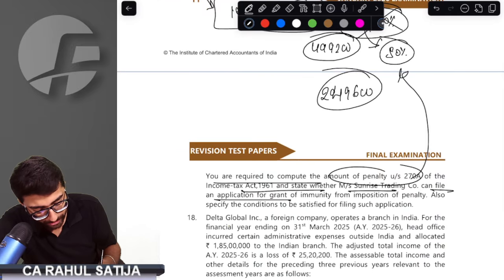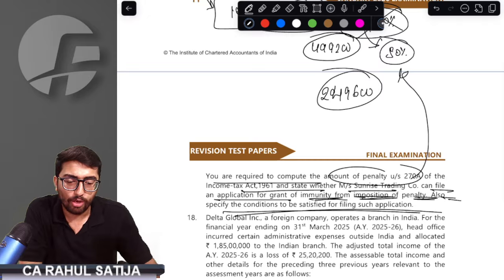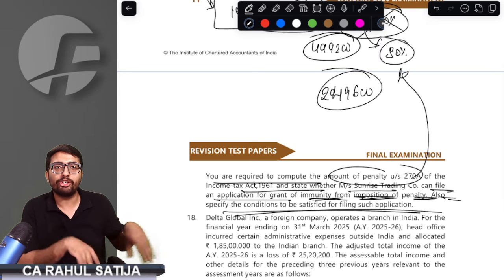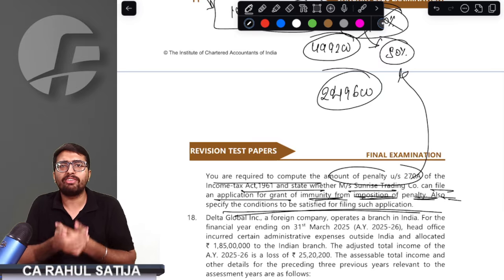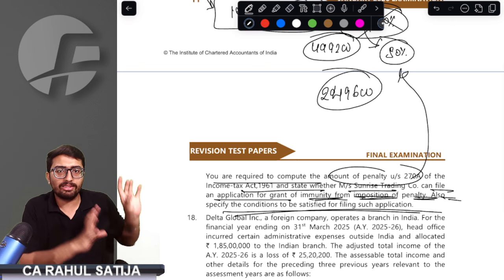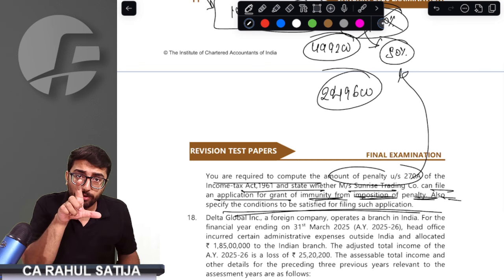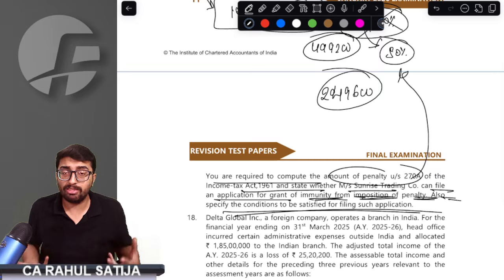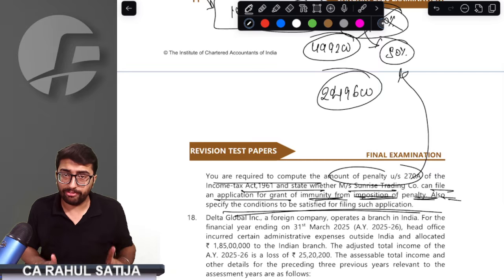Whether Sunrise can file an application for grant of immunity for imposition of penalty, and specify the conditions. Grant of immunity is different from grant of prosecution. The compounding of offences guideline you have studied is a different matter. Here we are asking immunity for the penalty. Whatever penalty has been imposed on us, we have reasonable cause of failure, we have reason to not pay the penalty. So we are just showing that. It is important to know that immunity from penalty is only allowed against underreporting. If you have done misreporting, no immunity would be granted.